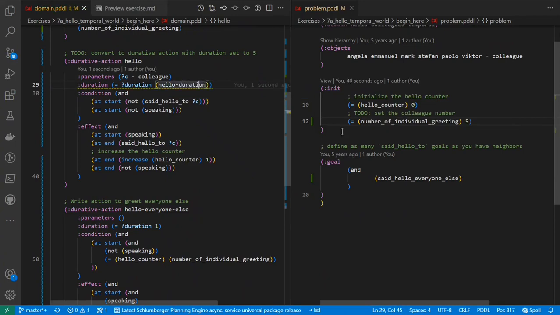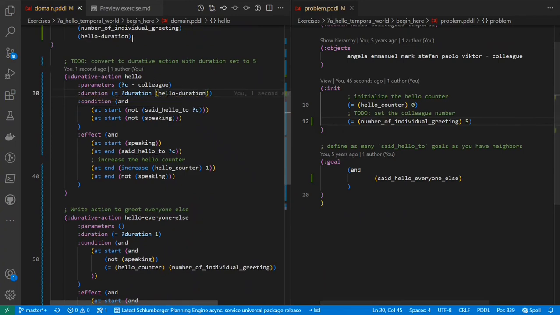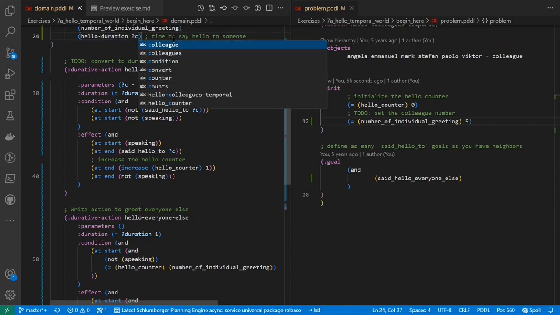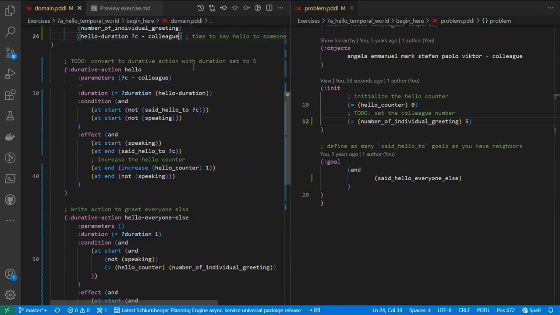And hello duration will be a function. There it was declared: time to say hello to someone. I should have actually decorated that with an argument of type colleague to make it different for every colleague.